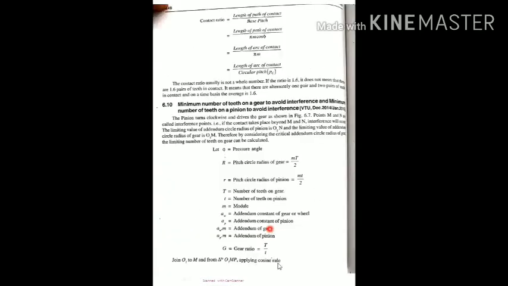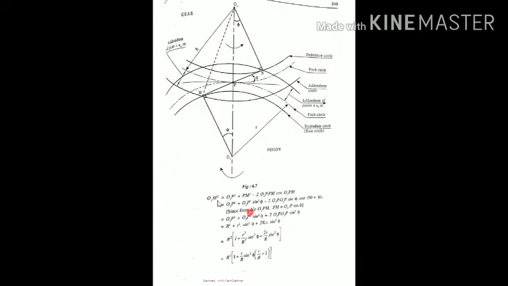Now for this, they are going to apply the cosine rule. So what is the cosine rule? This is the cosine rule: O1M square is equal to O1P square plus PM square minus 2 times O1P PM cos O1PM.